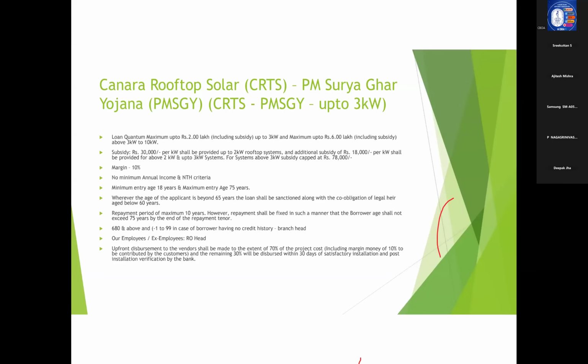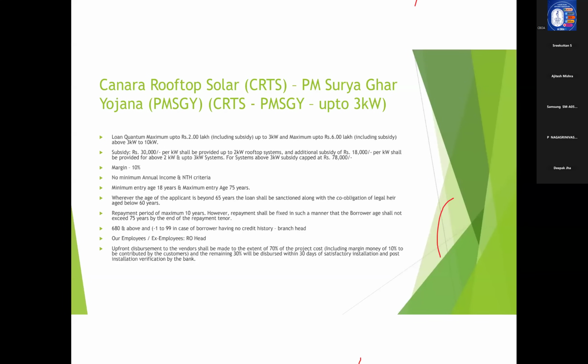Now, who is the sanctioning authority? Earlier, when the scheme was first introduced, the sanctioning authority was DMRO. Now, the sanctioning authority has subsequently changed. Very recently, it has been changed to branch head. So, the branch can sanction the loan under Canara Rooftop Solar for up to 3 kilowatt.